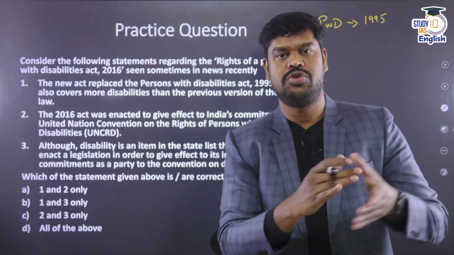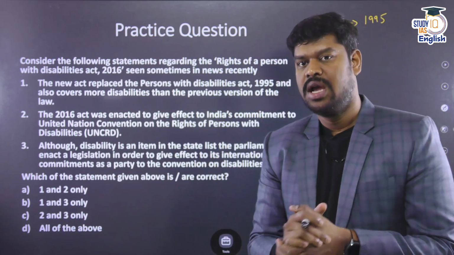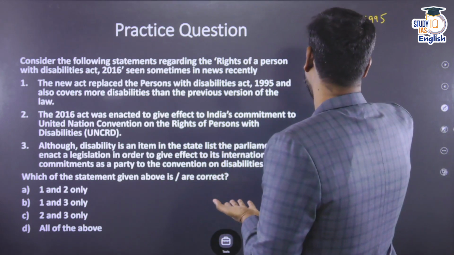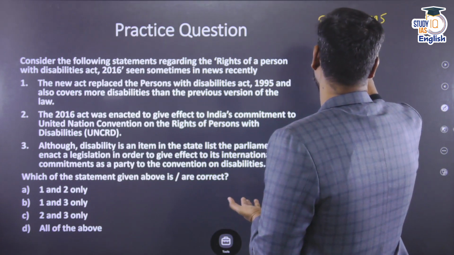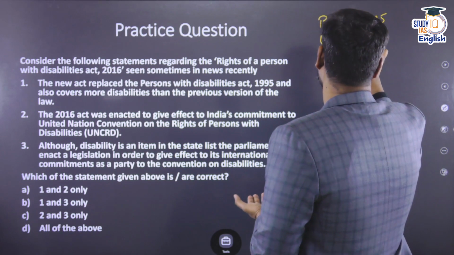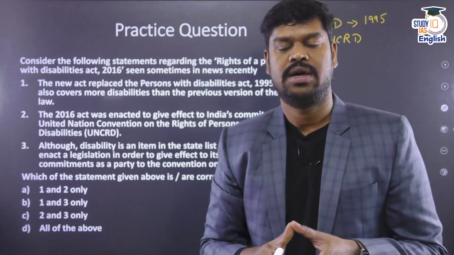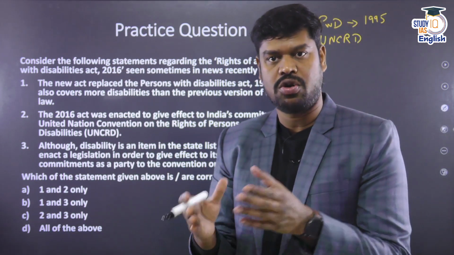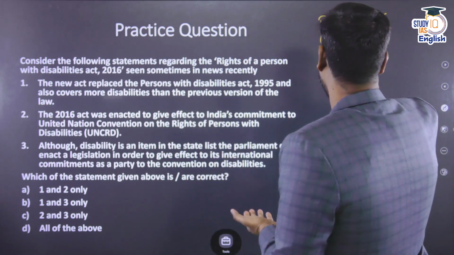There are certain constitutional commitments to protect these people, to provide equal opportunities. And also India is a party to the United Nations Convention on the Rights of Persons with Disabilities. In order to protect these rights and also to honor the commitments of an international convention, the Parliament made this particular law.